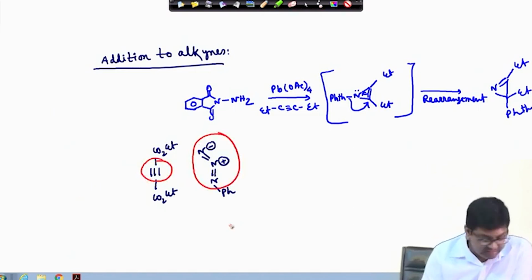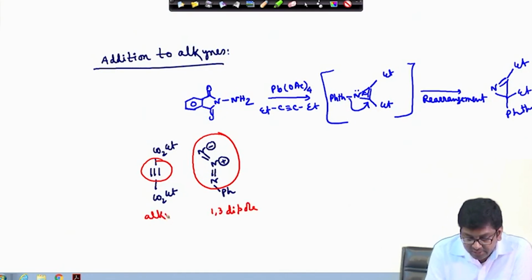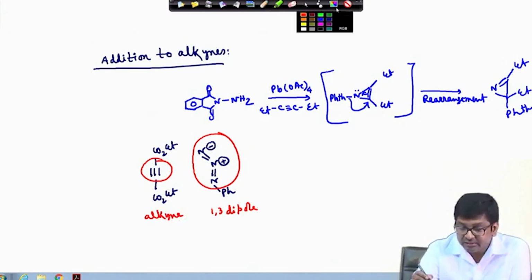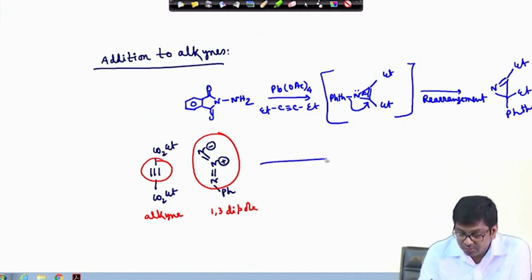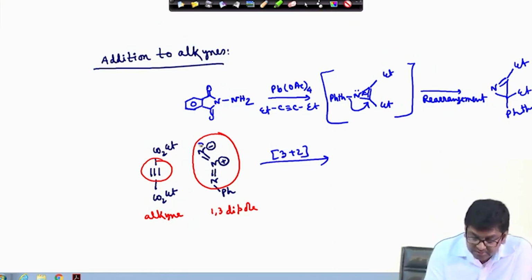Now, if you see that this is nothing but 1,3 dipole and this is the alkyne. Now, this can nicely go in 3+2 cycloaddition mode. That means that this can attack like this.